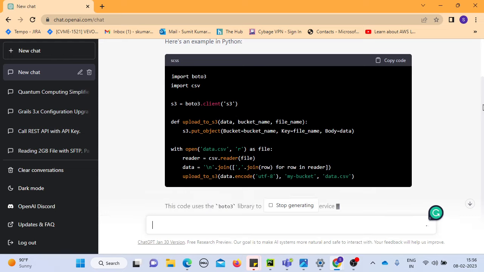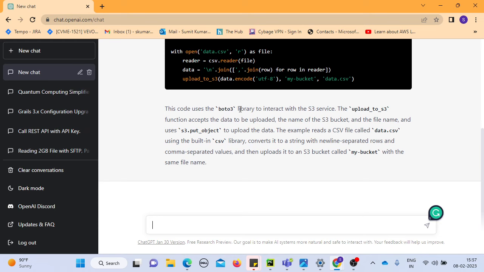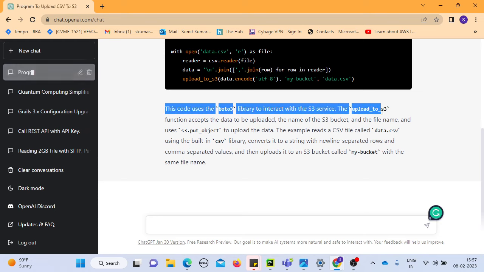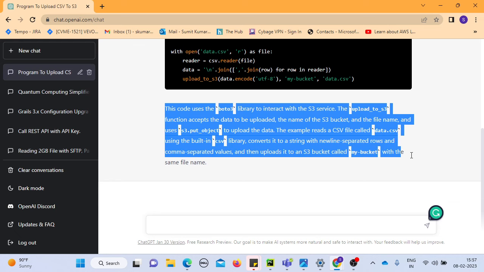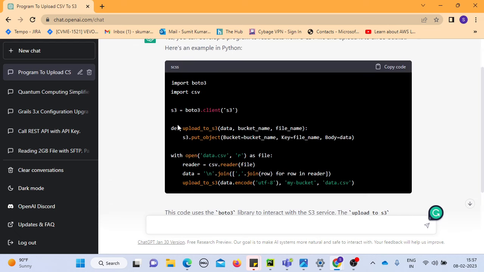Let's say you have software industry experience of more than 20 years, like me, and if you are a newcomer, if I ask a newcomer, hey, do you know how to write data to Amazon S3? The question comes, hey, in Python, which library should I use? So ChatGPT tells you, if you look here, this code uses the Boto3 library, like you see here, to interact with the S3 service. It uploads the data to this. So this gives all the narratives, like what kind of program it has written and developed for you, and this is how you can do that.